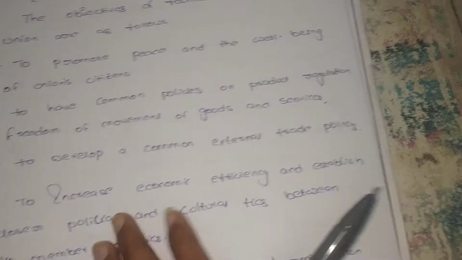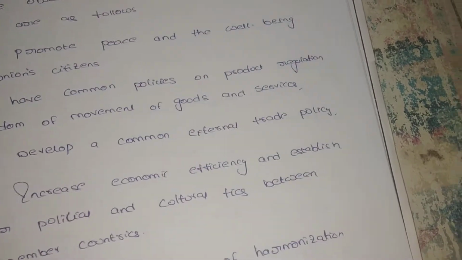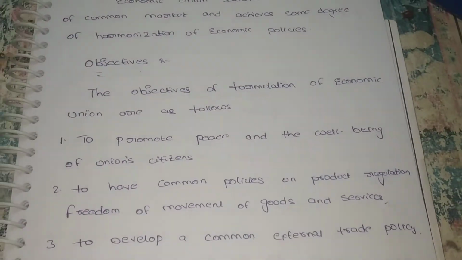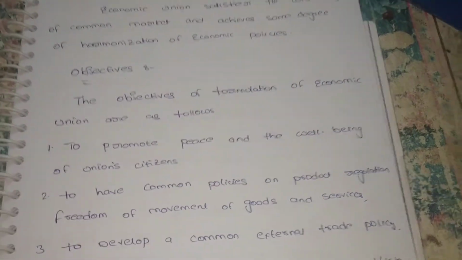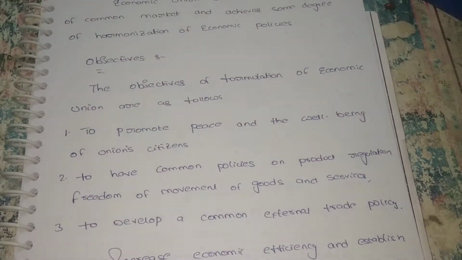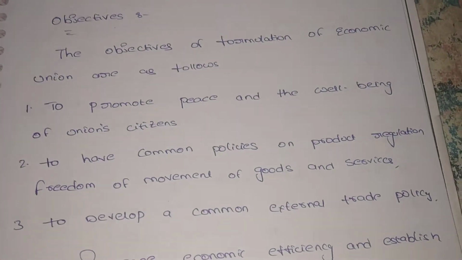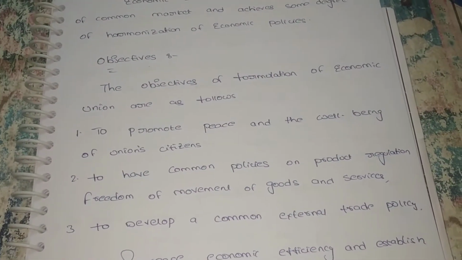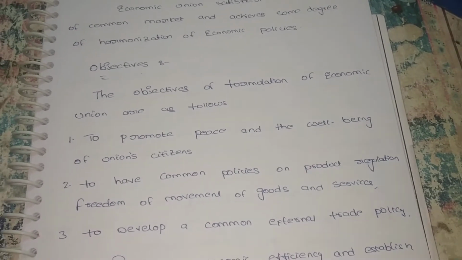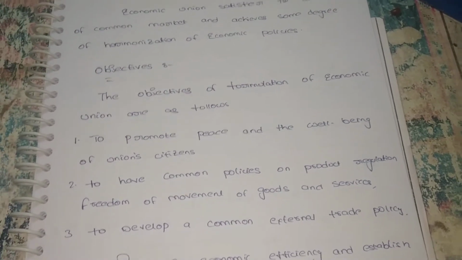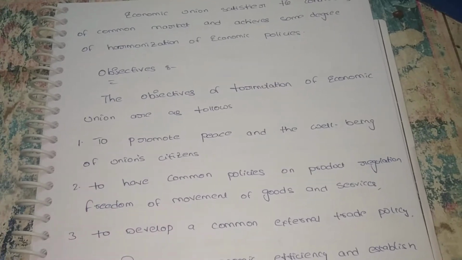These are the objectives of the European Union. What are the objectives? The first and foremost objective is to maintain peace and the well-being of union citizens, which means each and every country should be treated equally. There is no partiality. If there is any revenue received from other countries, it has to be distributed equally to each and every country.